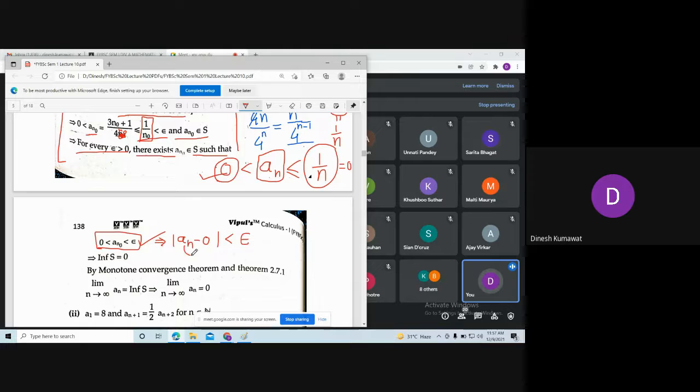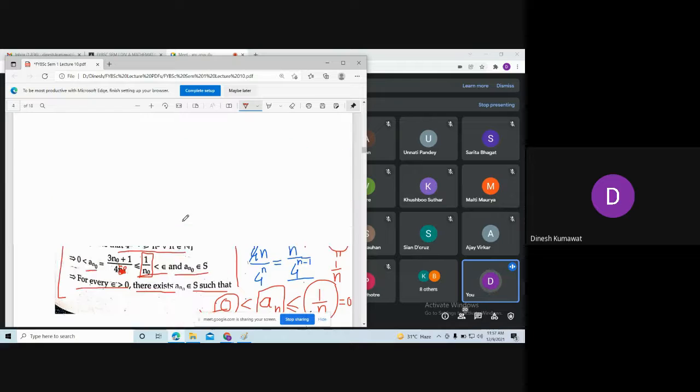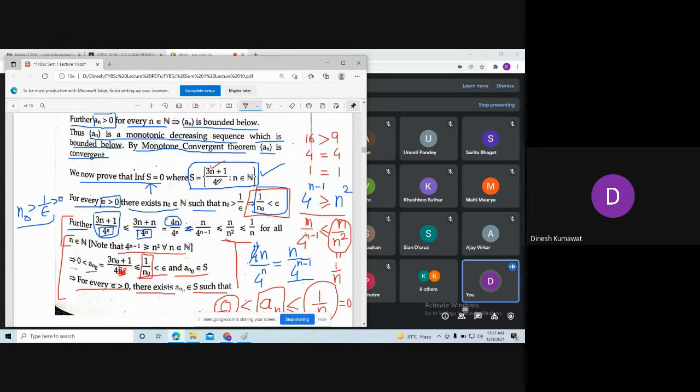So this sequence a_n is converging to 0. Okay, see here we are proving a stronger statement. Here we are saying a_n directly converges to 0. We just need to check the boundedness on a_n, or we just need to show the infimum of this set S is 0.